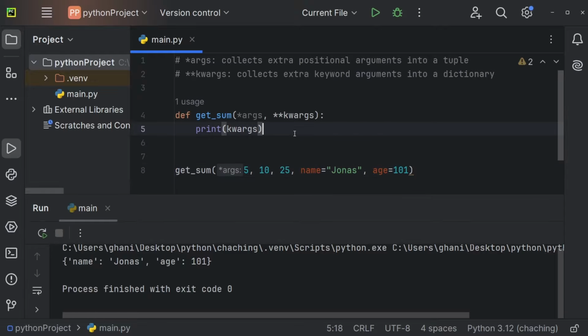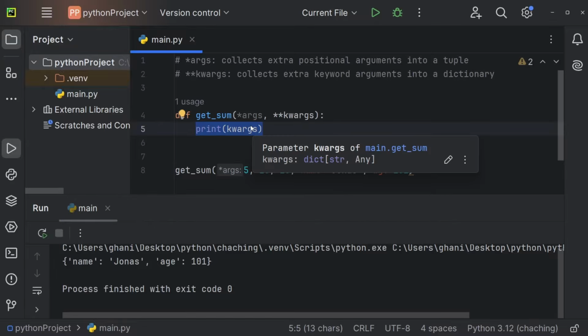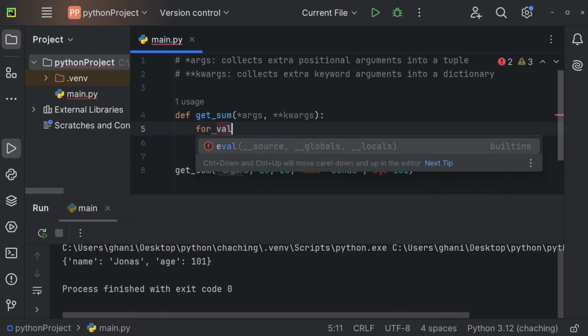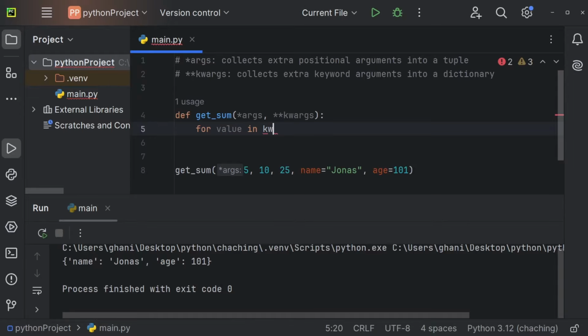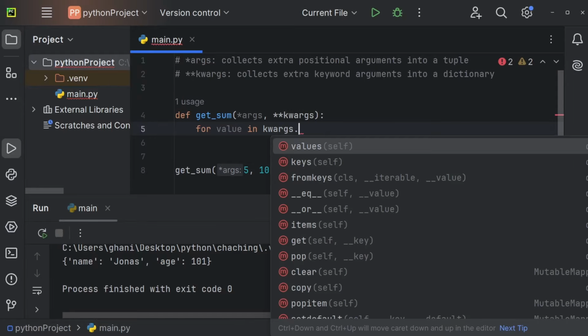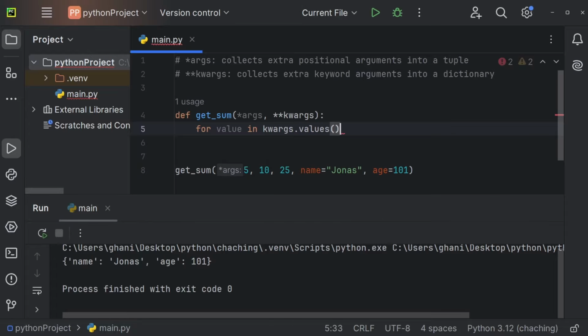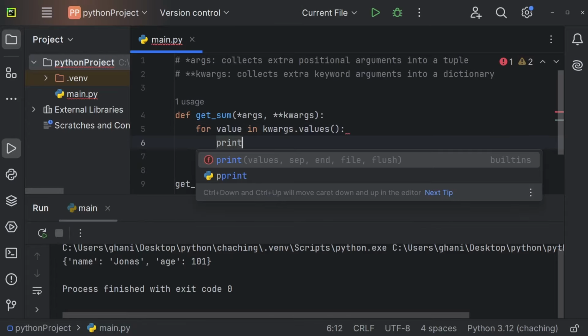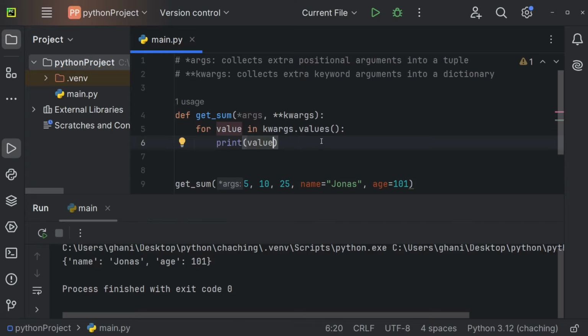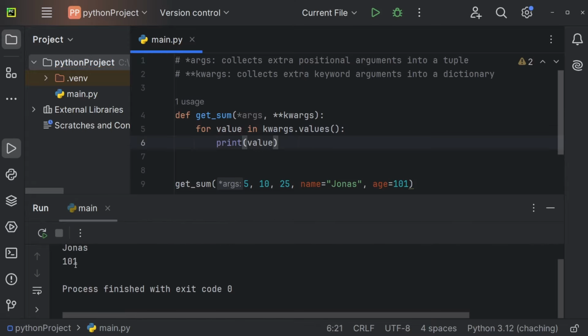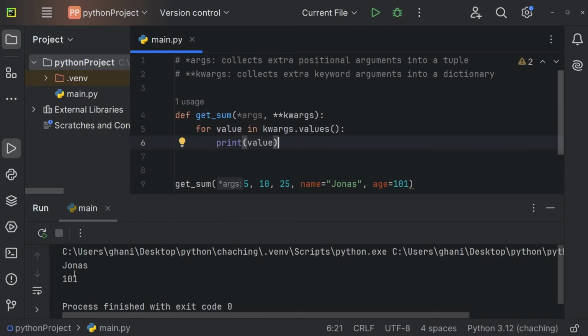And now we can of course also iterate over kwargs. So we can also use a for loop right here. So for value, for example, in kwargs. And since this is a dictionary, we can of course use the dot values method right here to get all of the values, colon, and for now let's just print the value, for example. Let me execute this code, and you can see we're getting Jonas and 101.